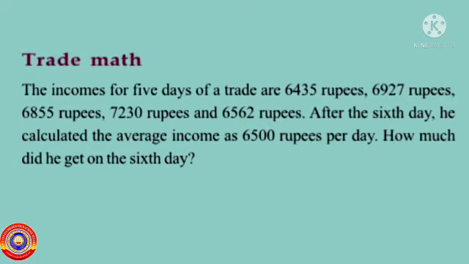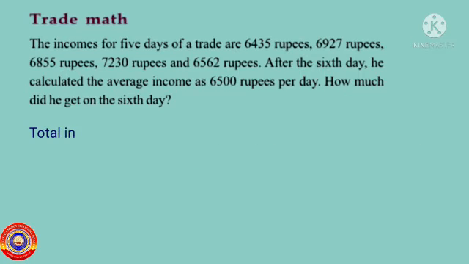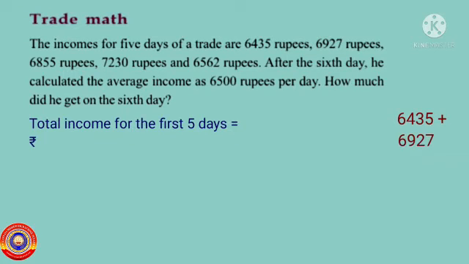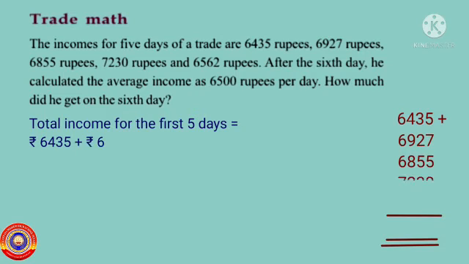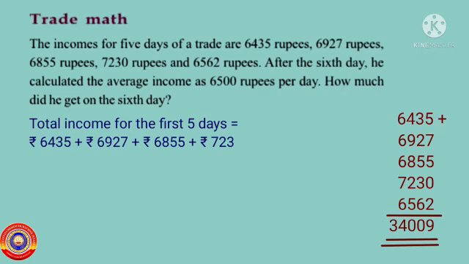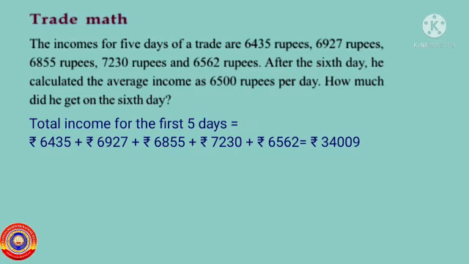Let's do it. The total income for the first 5 days is equal to 6,435 plus 6,927 plus 6,855 plus 7,230 plus 6,562, that is equal to 34,009 rupees.